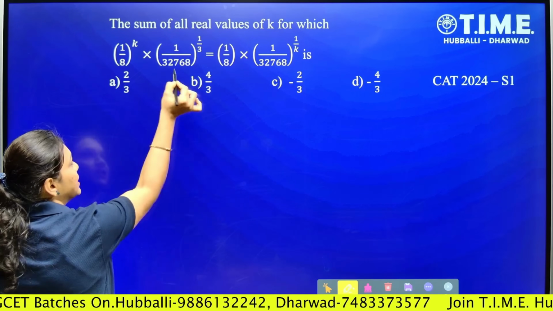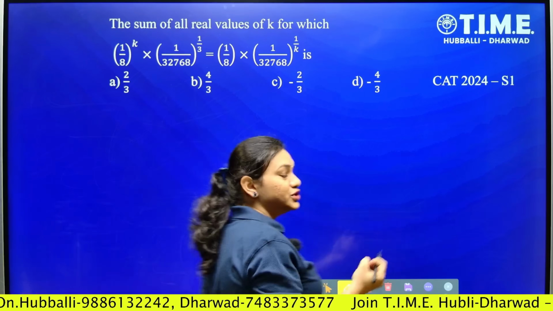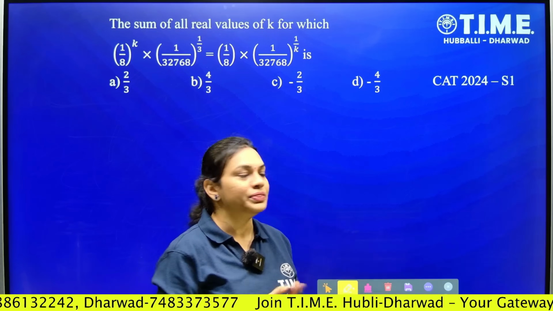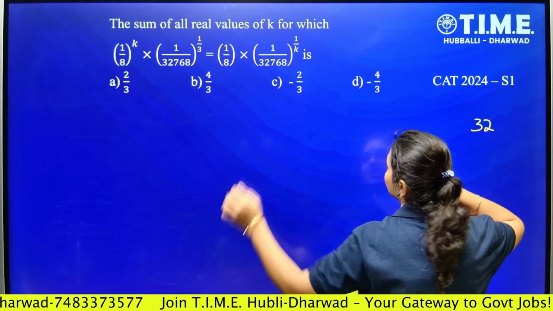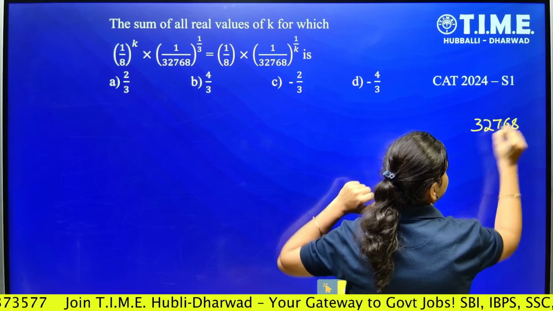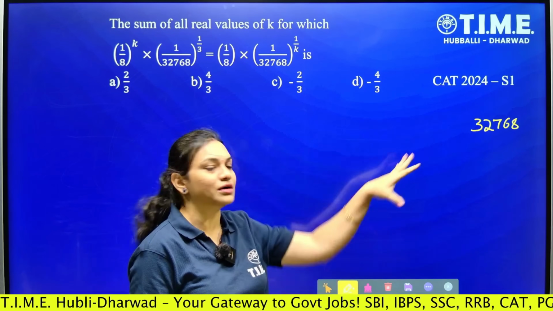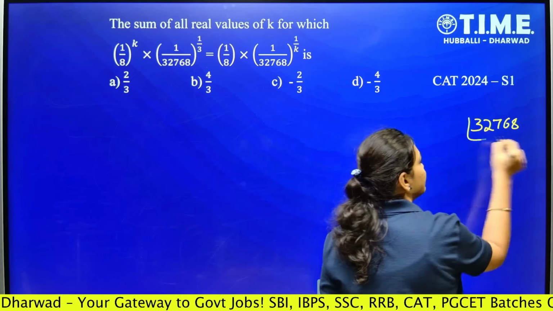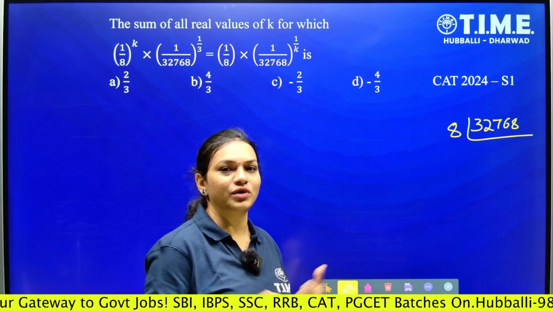Now when I observe the term 32768, since the minimum base is 8, if you are well versed with 32768 in terms of 8, then it is well and good. If not, I'll give you one easiest method. Whenever you want to convert such a big number into the minimum base, take the LCM method. That is the best method. So we have to simplify this way, then whatever the 8 power comes, that will be our answer.